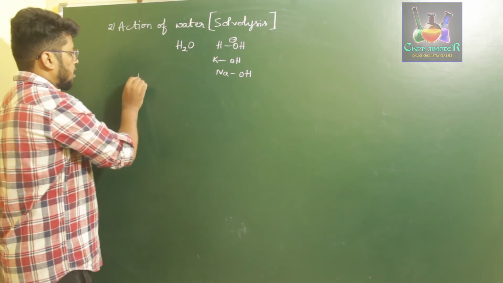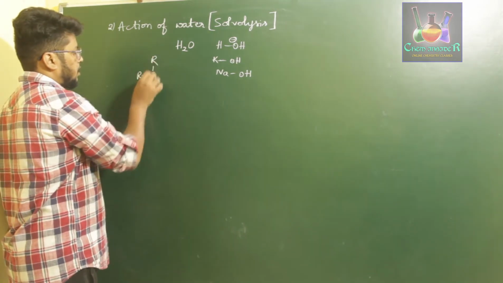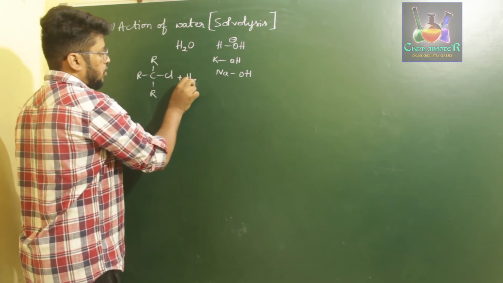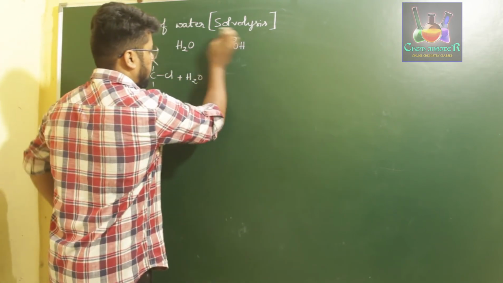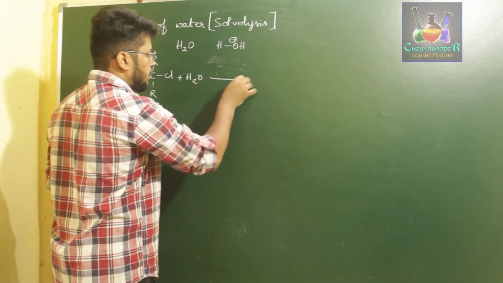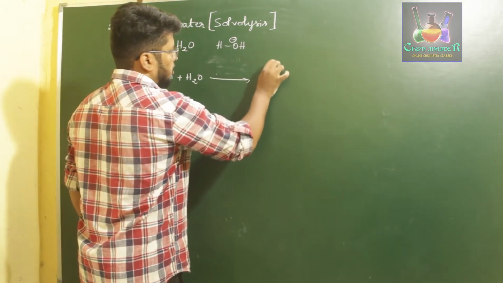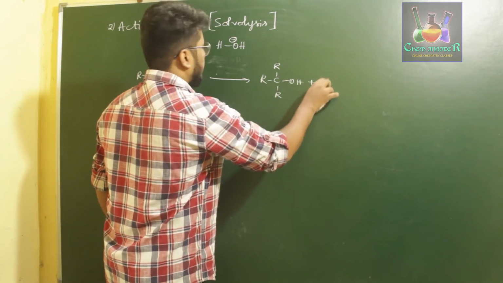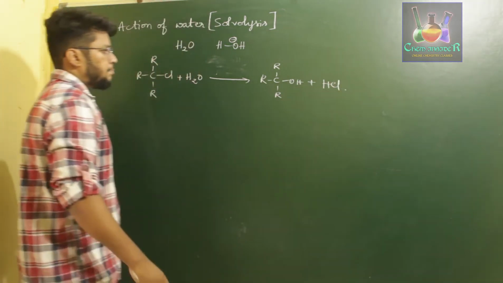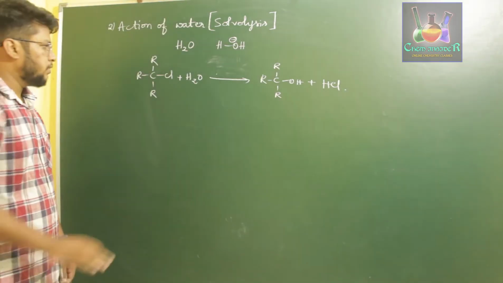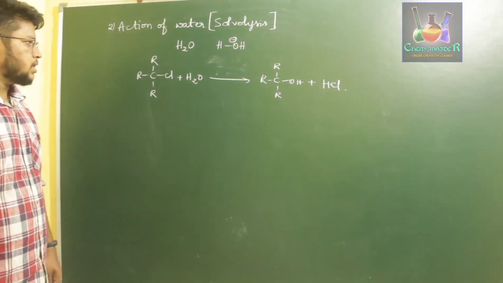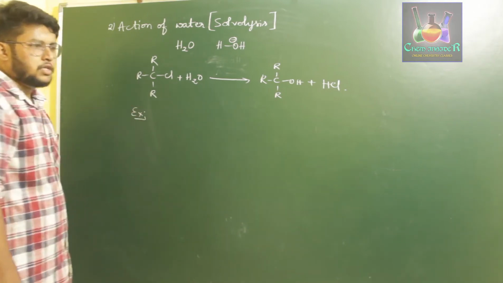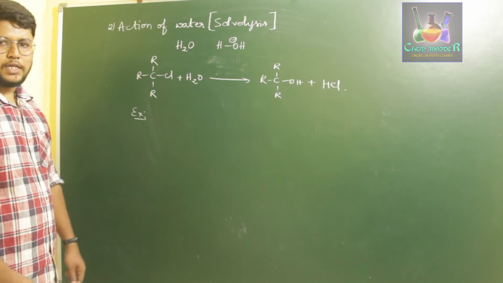So let us consider R3CCl, and we are treating it with a water molecule, that is nothing but H and OH. We get R3COH along with HCl. So this reaction happens if the haloalkane used is tertiary. This reaction does not take place with primary or secondary haloalkane.